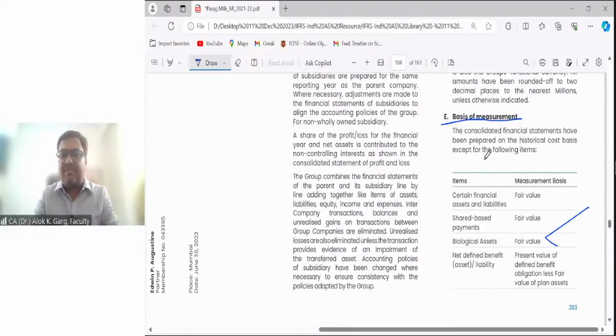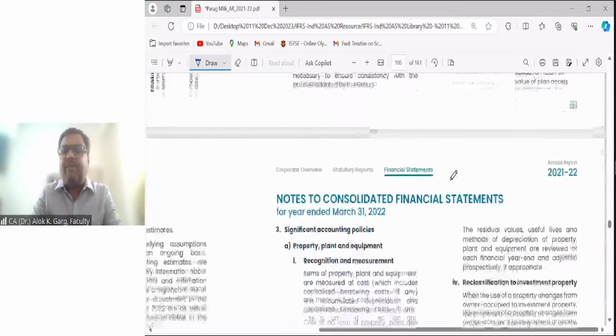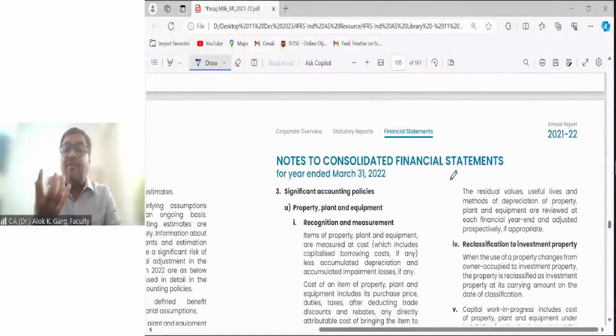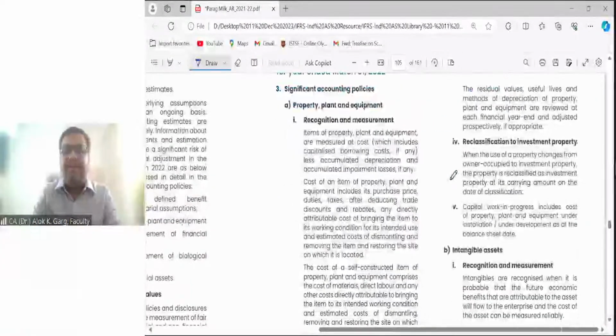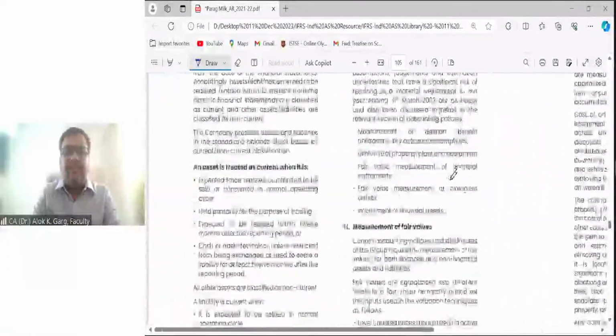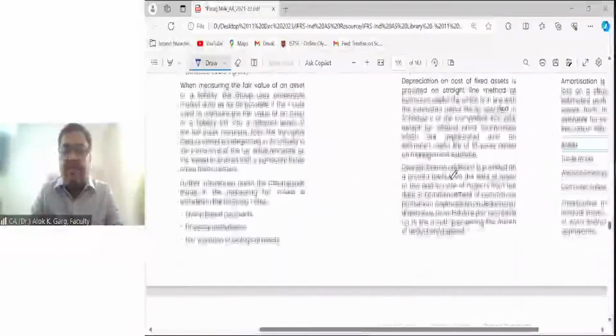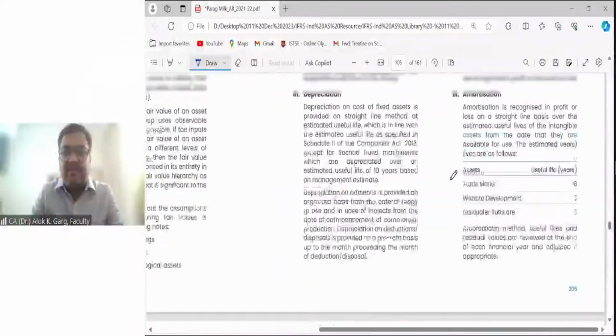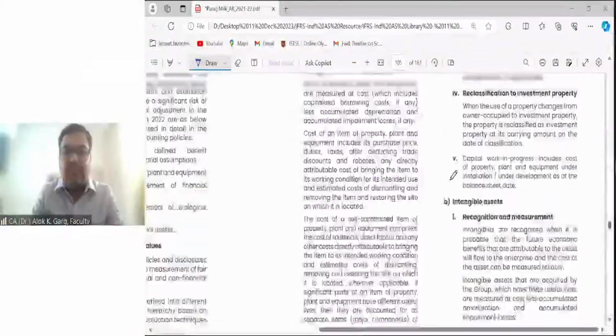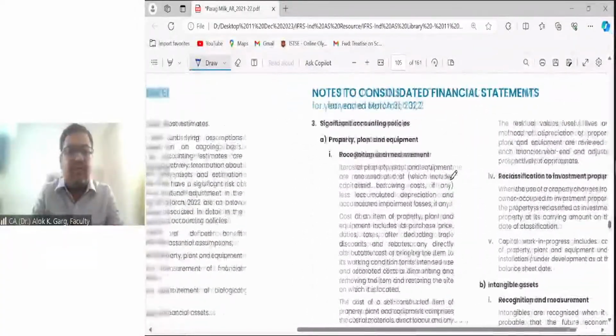The concept is fair value. Accounting is happening at fair value less cost to sell. The cost to sell is getting deducted. Now let's see the measurement. Let me show you the accounting policy of biological asset.